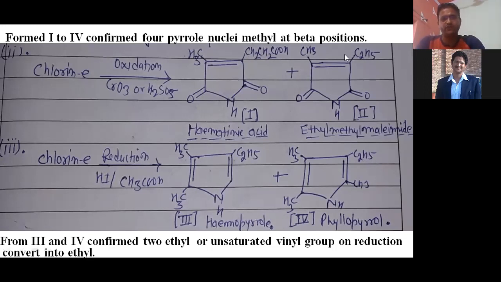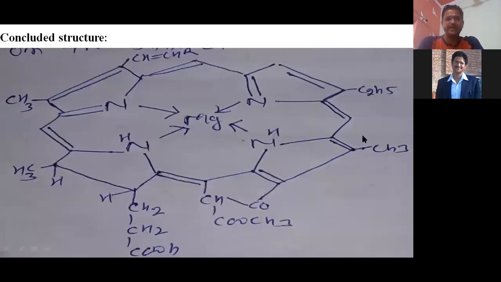They are not joined together from the beta position, because at the beta position there are methyl, ethyl, and propanoic acid groups, as you can see: methyl, ethyl, methyl, ethyl. But on oxidation, because at the alpha position there is a carbonyl group, it shows that the pyrrole rings are connected to one another from the alpha position, not from the beta position. So finally, we can conclude this is the structure of your chlorophyll.